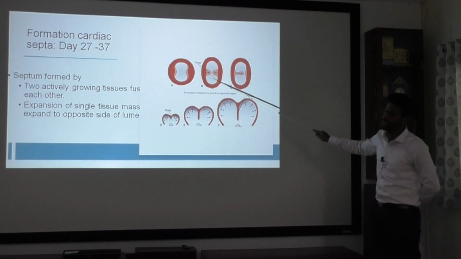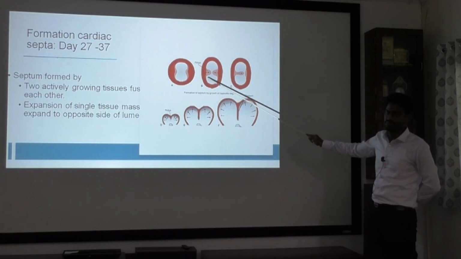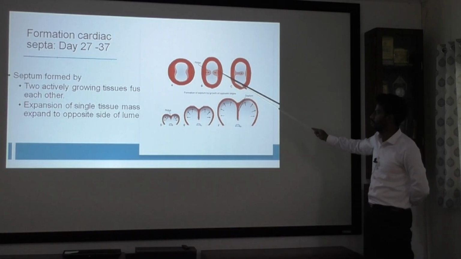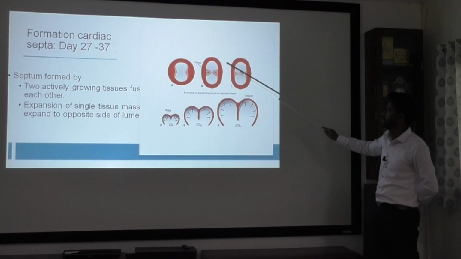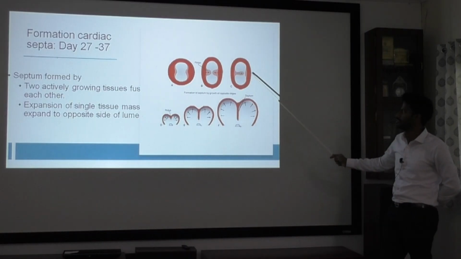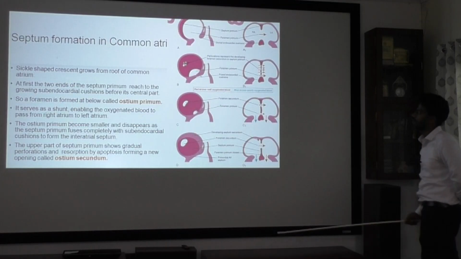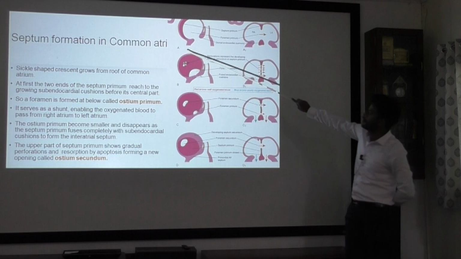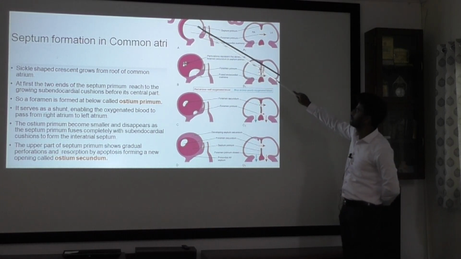In these two manners, the septum can be formed. In this method, the endocardial cushions and your aorticopulmonary septum at the conotruncus form like this: on two opposite sides there will be actively growing tissues that fuse with each other. And in this manner, ASD and VSD will be formed, like the atrial septum and ventricular septum. So we'll see how the septum is formed in the common atrium. Initially, there will be crescent-shaped, sickle-shaped growths from the roof of the common atrium.